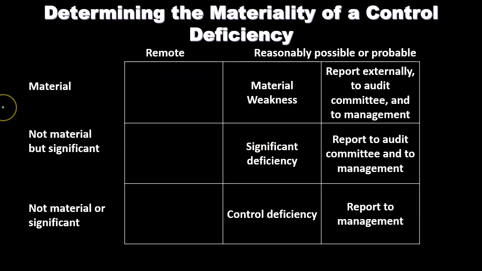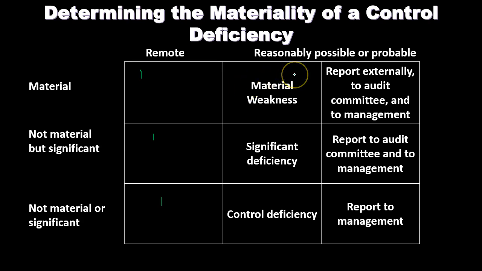So here's our table to think about what the action should be, what type of communication, what we should do with regards to the deficiencies. If it's material, but the likelihood is remote, or if anything is remote, we're not going to have any action taken. If it's remotely likely, not likely to happen, no action is taken. If it's reasonably possible or probable, and it's material, then we have a material weakness. A material weakness is going to be severe because it's reasonably possible or probable and it's material.